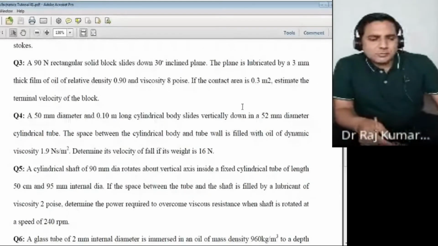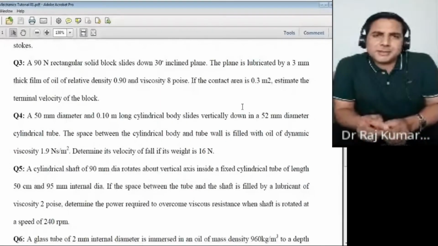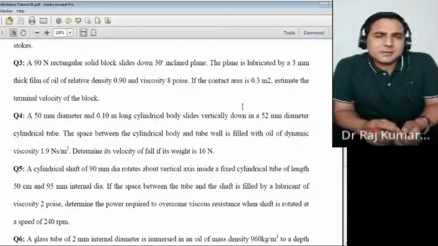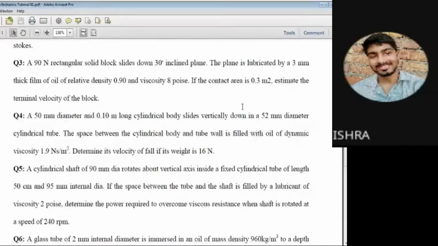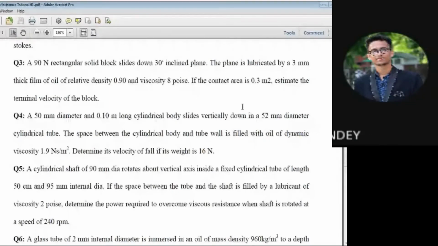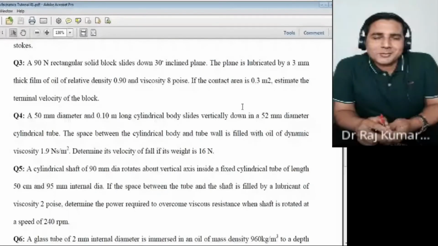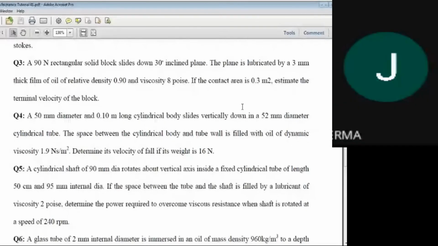Now what will happen? They want here the terminal velocity. What will happen in case of terminal velocity? Force will be zero, sir. What do you mean by terminal velocity? Constant, so it becomes zero, sir. Force will become zero? No, force is not zero. Something else is going to be zero. Acceleration zero.